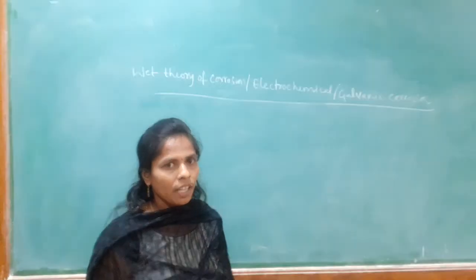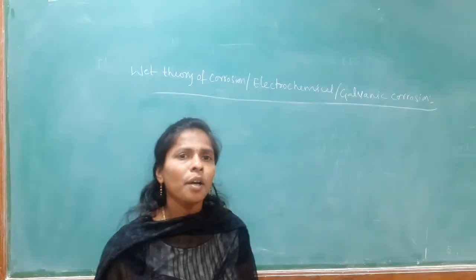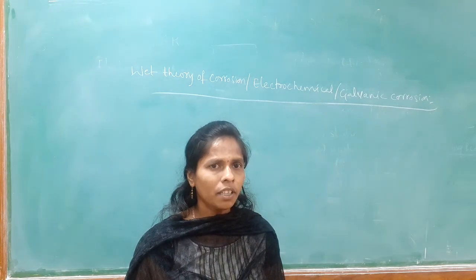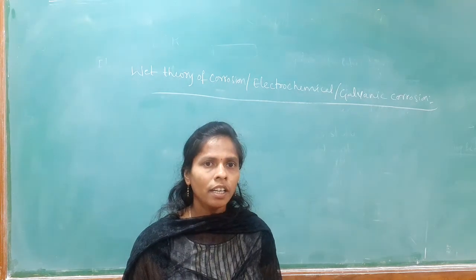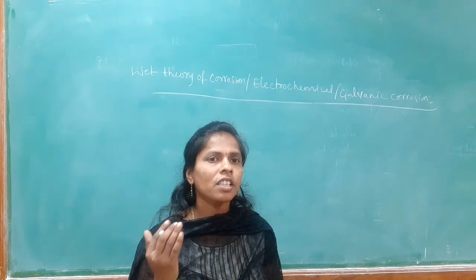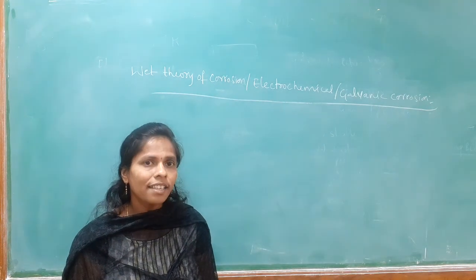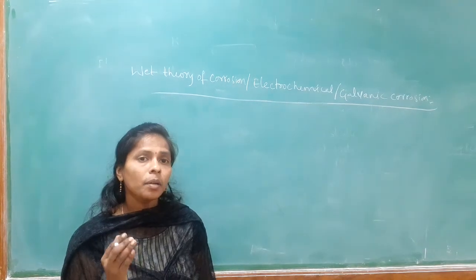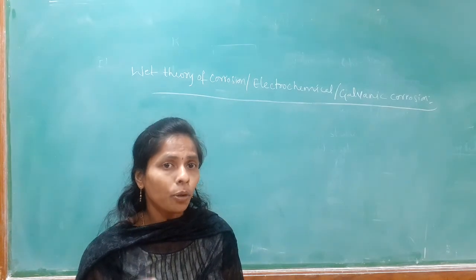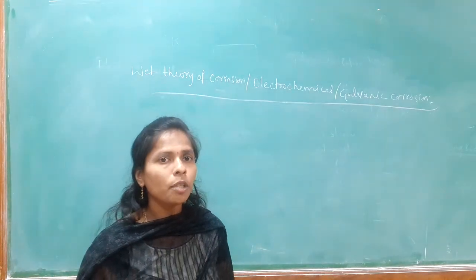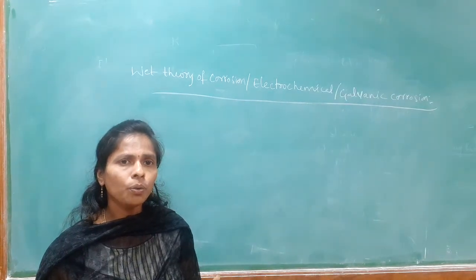In the previous session we have seen what is meant by bimetallic corrosion. What is bimetallic corrosion? Bimetallic corrosion is nothing but when two dissimilar metals are exposed to the environment, the metal which is in the top position in the electrochemical series is the active metal, acting as the anode and undergoing corrosion. The metal which is in the bottom position in the electrochemical series is acting as a cathode and is protected from corrosion. That is meant by bimetallic corrosion or galvanic corrosion. So, it is similar to galvanic corrosion.